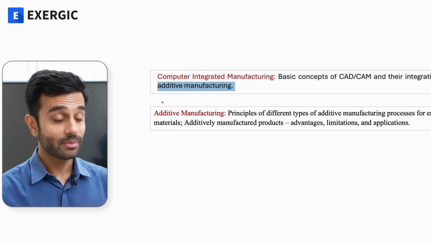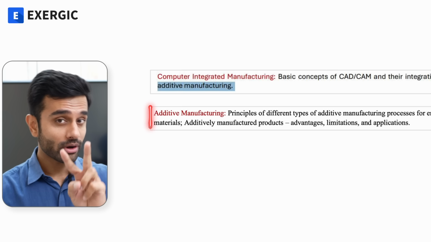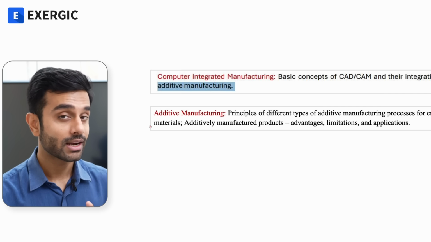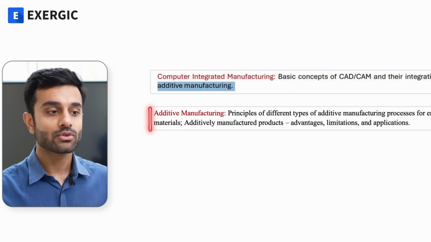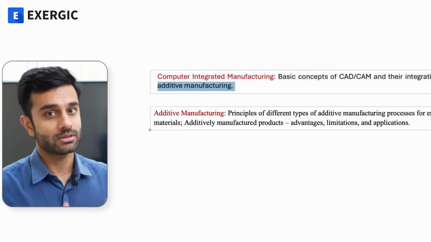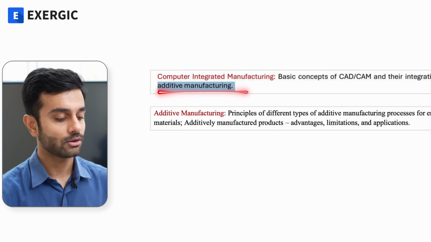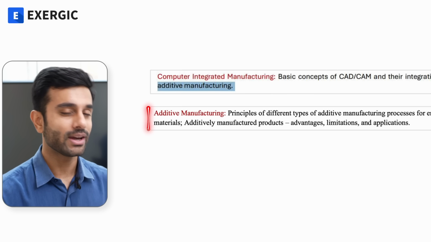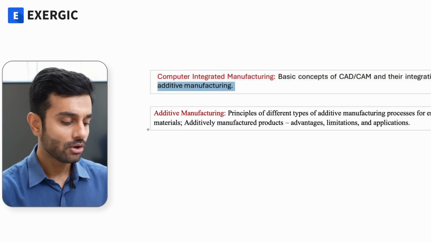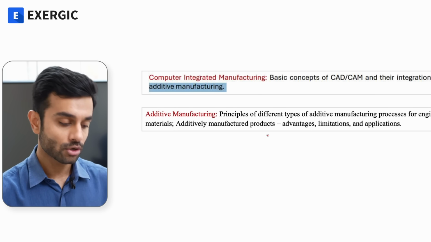So if you ask me, there are two important points here in additive manufacturing. The topics that they have mentioned actually narrow down, reduce your syllabus, because earlier options were open in all directions. So syllabus wise, I will say they have restricted it only to these topics. Which topics?